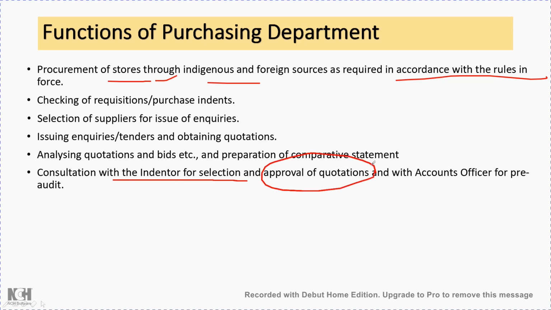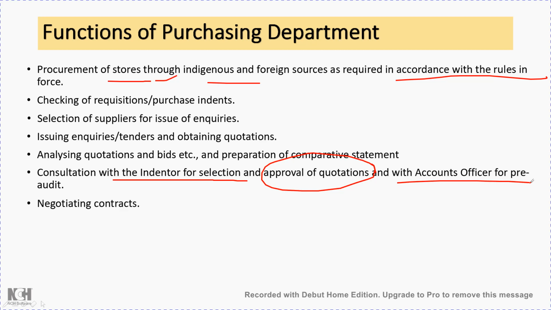He should agree with the quantity and also the quality of the different components and equipment that supplier is going to supply, and it will be consulted with the account officer for pre-audit. Whatever cost has been given, whether it is as per the government norms or not, also needs to be audited beforehand, so that will be before audit.